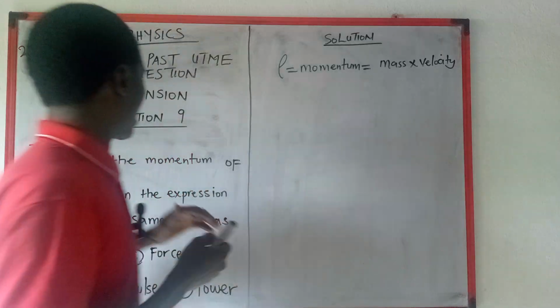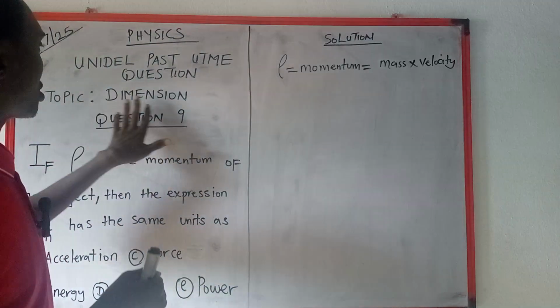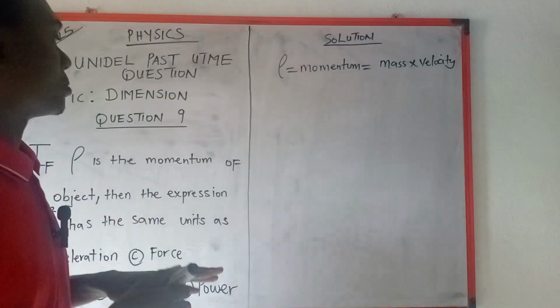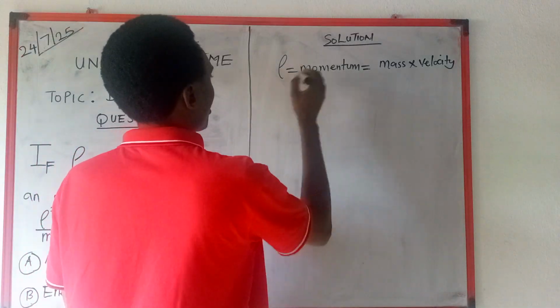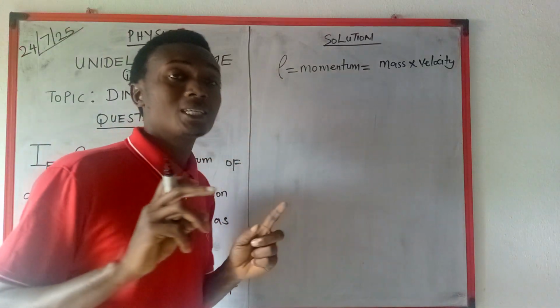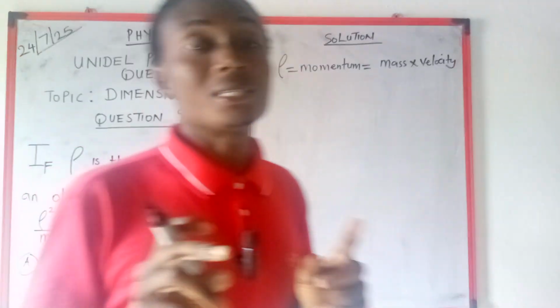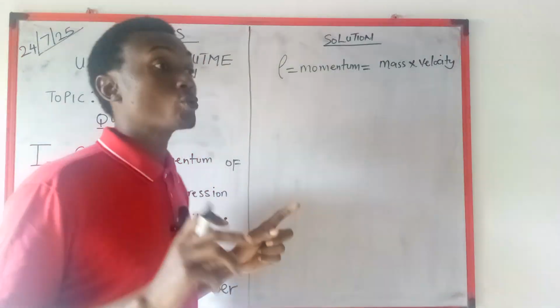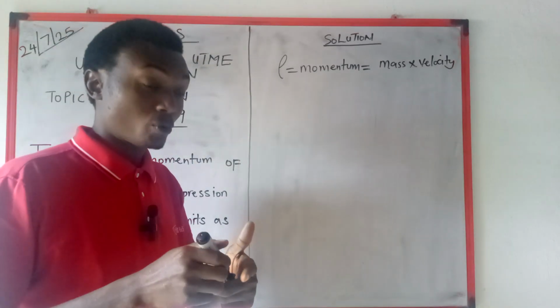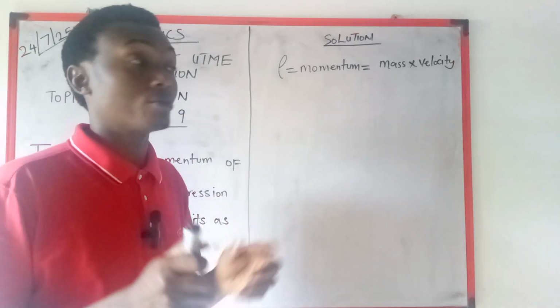Now, since the topic is basically dimension, there are things that we need to know. First of all, if you're talking about dimension, there are three basic quantities that we use in every other quantity you're going to use to solve it.